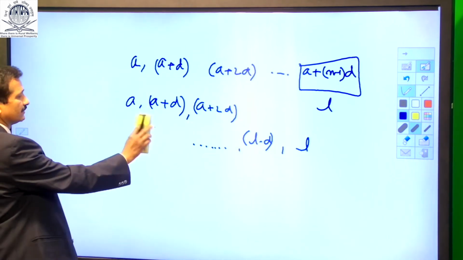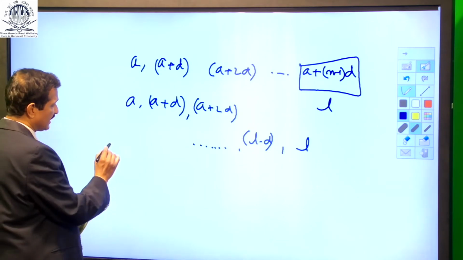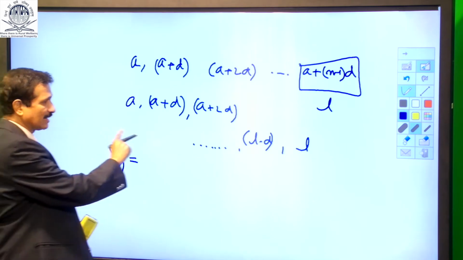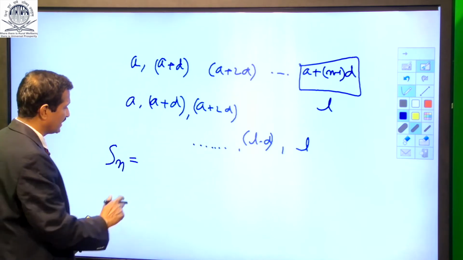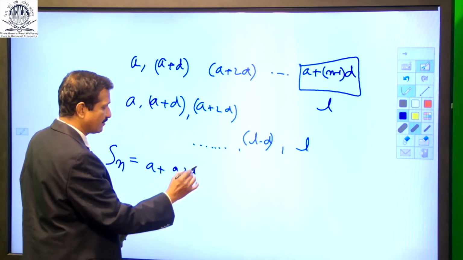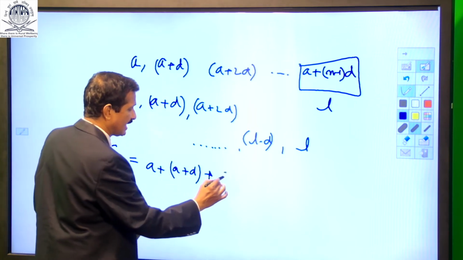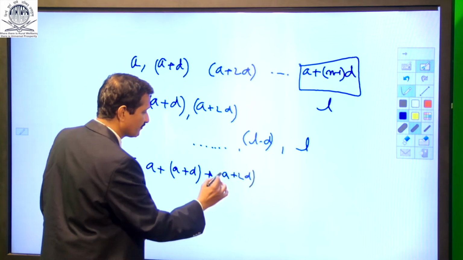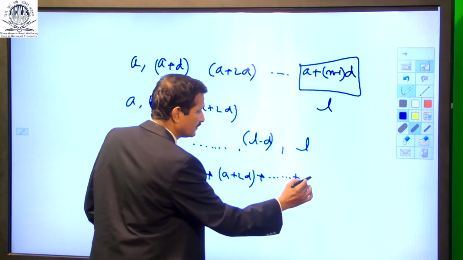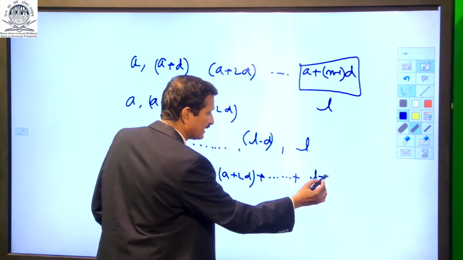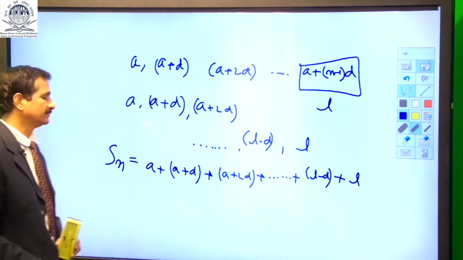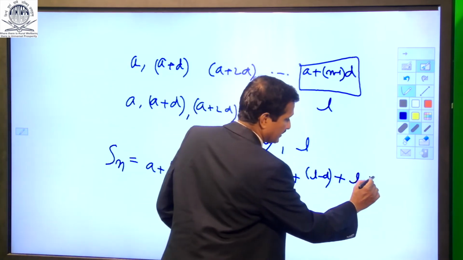Now, the sum to n terms, that is Sn, is the sum of all these individual terms, that is A plus A plus D plus A plus 2D, so on, L minus D plus L. Let us take this as equation number 1.